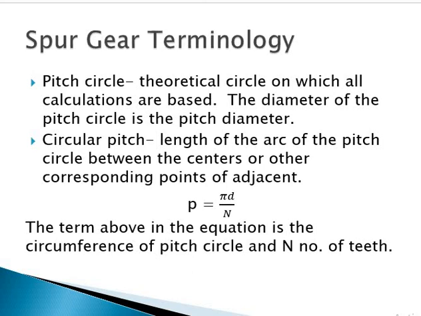It is purely imaginary, there is no actual circle. We imagine it to find out how the motion of the gear will be. This circle is called the imaginary circle.